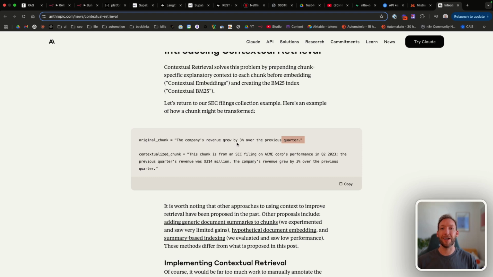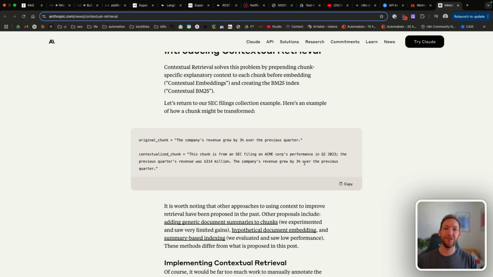So the contextualized chunk aims to change that by comparing the actual chunk that we save, which is just this sentence, to the full document. So it looks at all the context that came before it and all the context that came immediately after it, and says, okay, what does this sentence actually mean in context? And with the contextualized chunk, you get it's from an SEC filing on Acme Corp. So it's included the company name because this SEC filing's report could contain hundreds of companies. And it's about their performance in Q2 2023. The previous quarter's revenue was 314 million. The company's revenue grew by 3% over the previous quarter.